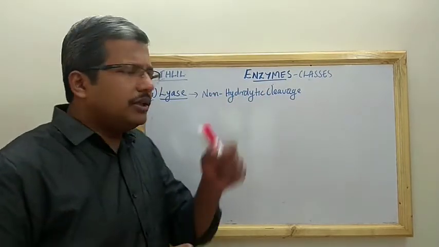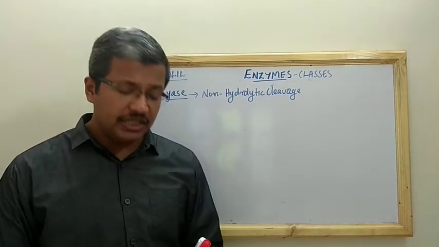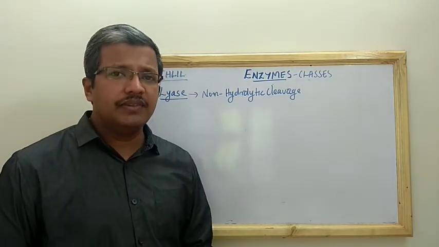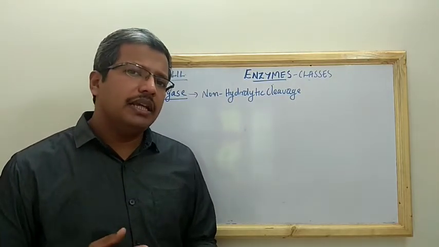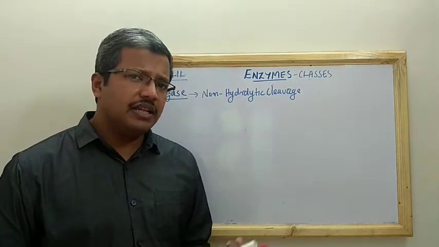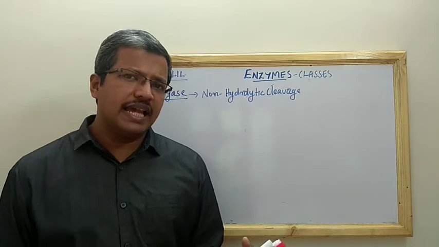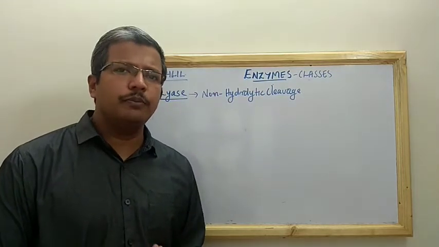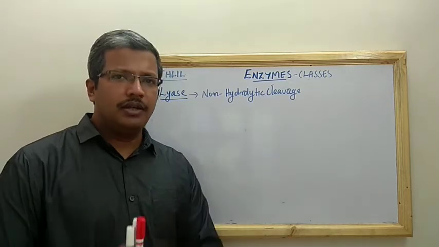When it is performing the non-hydrolytic cleavage of a functional group, we can see that there will be an insertion of a double bond. Or if it is in the reversible fashion, if it is adding a functional group, then there will be the removal of a double bond.